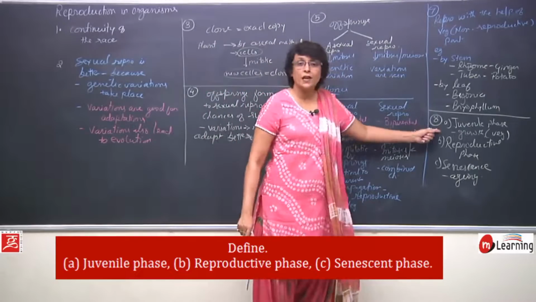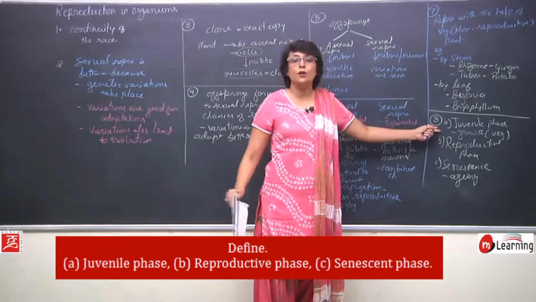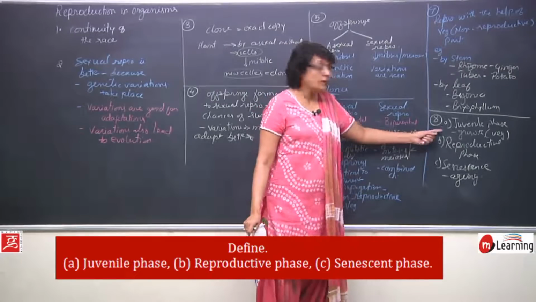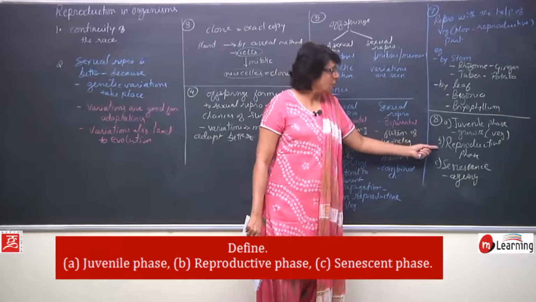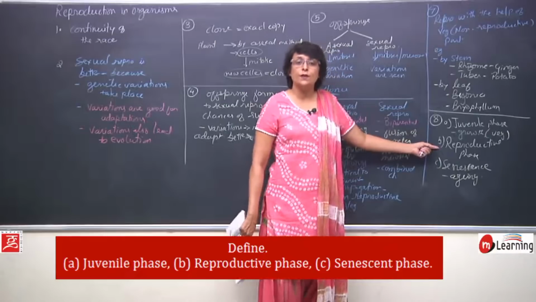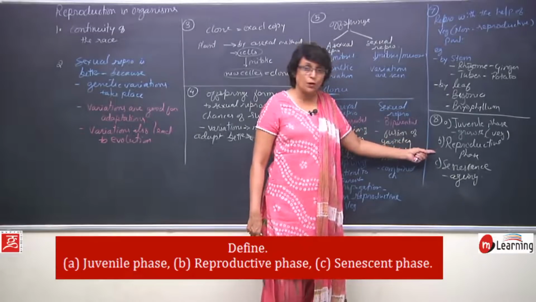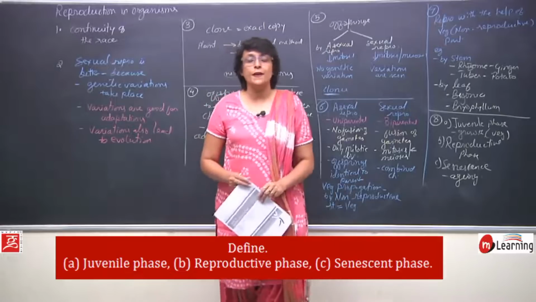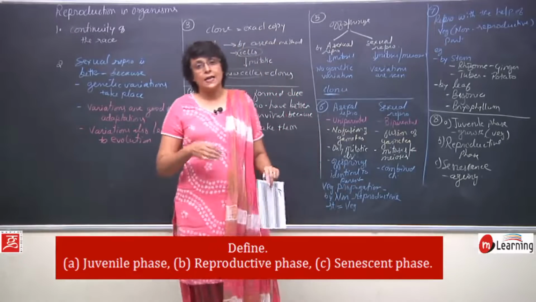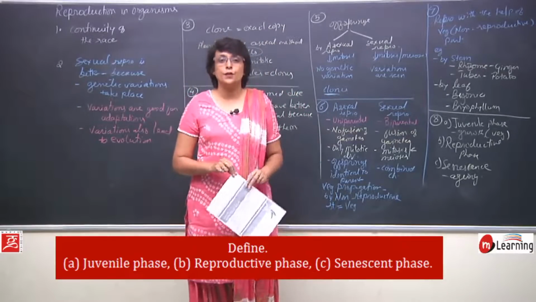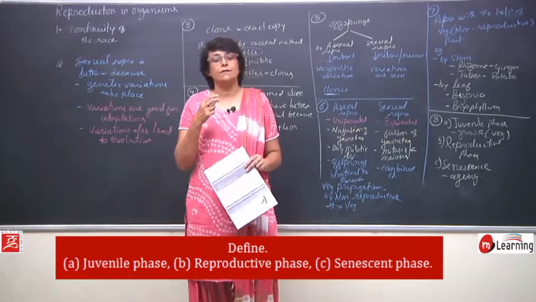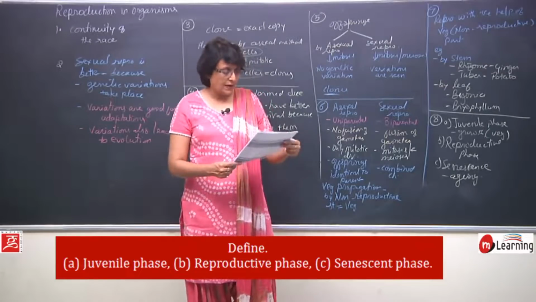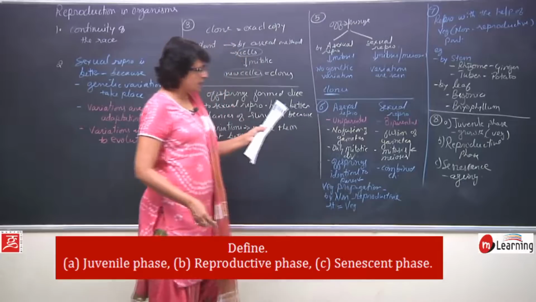So, what is a juvenile phase? It is a phase of life when the organism is attaining the growth part, not capable of reproduction. Reproductive phase is the phase of life where the organism is capable of reproduction. And senescence is the post-reproductive phase where slowly certain organs, their system, their activities, their functioning is decreasing, which is known as aging. Okay, next question.